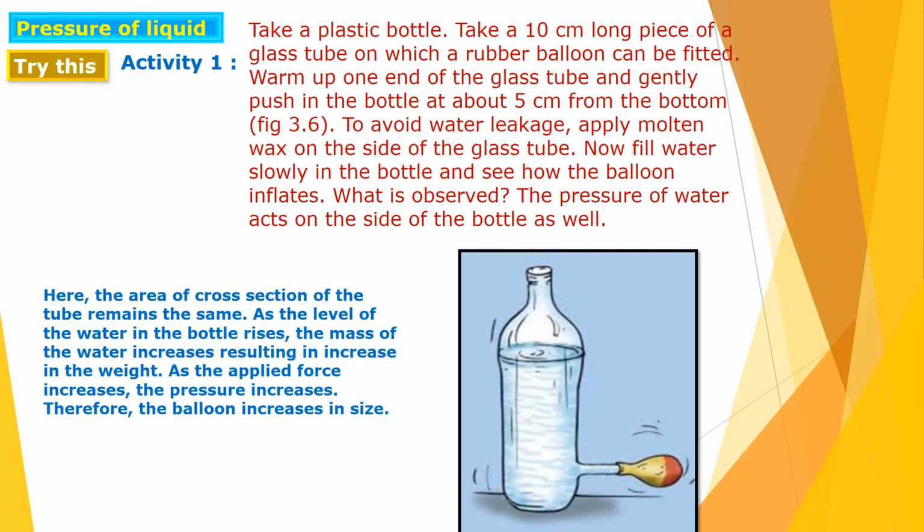What is observed? The pressure of water acts on the side of the bottle as well. So what happens here? The area of cross section of the tube remains the same. As the level of the water in the bottle rises, the mass of the water increases, resulting in an increase in the weight of the water.